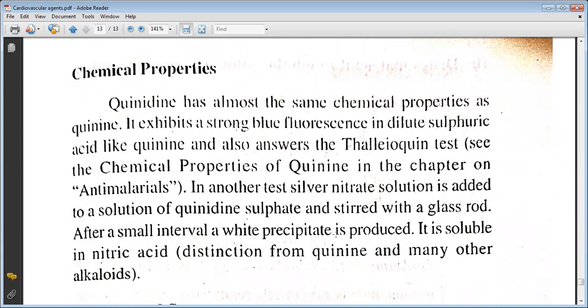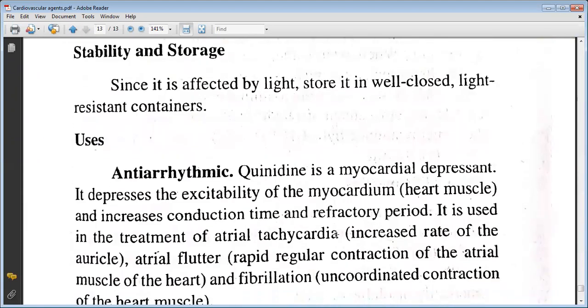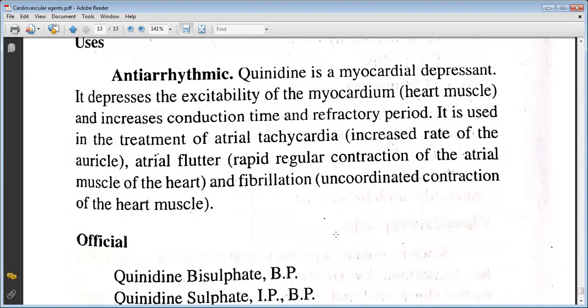In another test, silver nitrate solution is added to a solution of quinidine sulfate and stirred with a glass rod. After a small interval a white precipitate is produced, which is soluble in nitric acid. Since it is affected by light, it is stored in a well-closed light-resistant container. It is used as an antiarrhythmic.